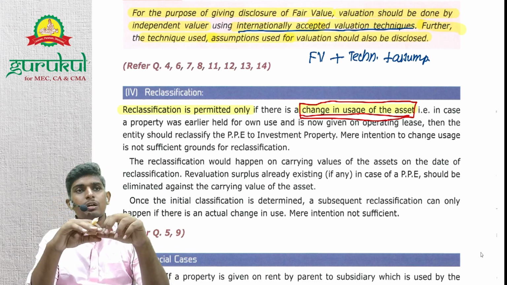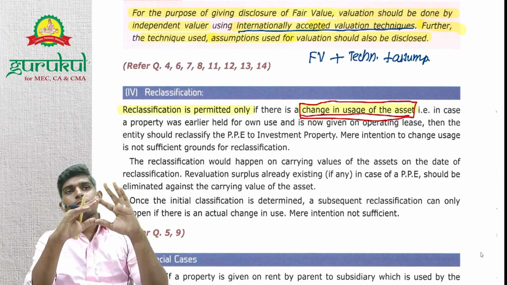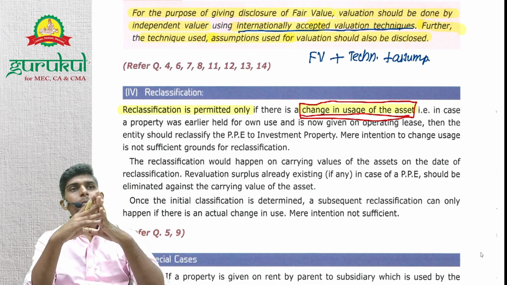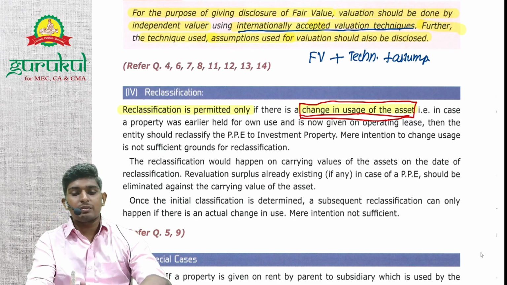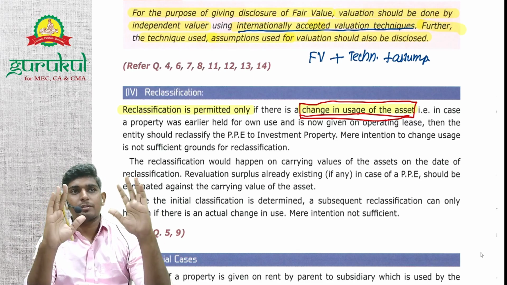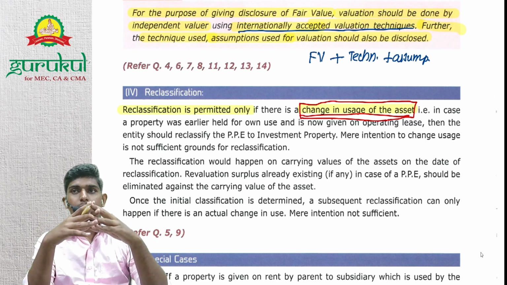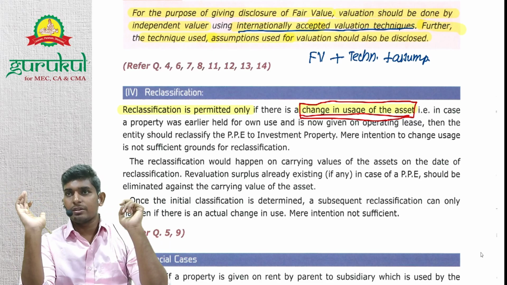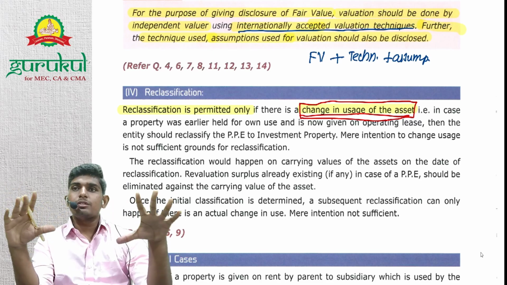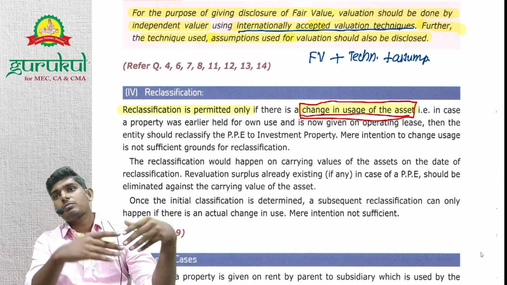Say you are owning a building and you are using it for own use. You say that my business will get over by next month, March. Or my business will be completed by September, and today you are in February. So from October I'll use it as investment property. So let me record it as investment property because my intention to use has changed. But no, not intention to use. Your actual usage needs to change. You will record it as investment property from September, right?